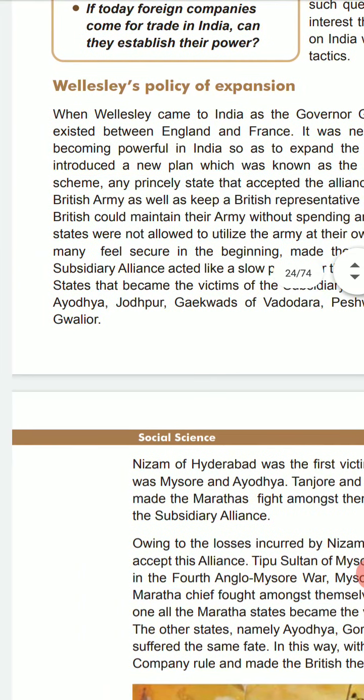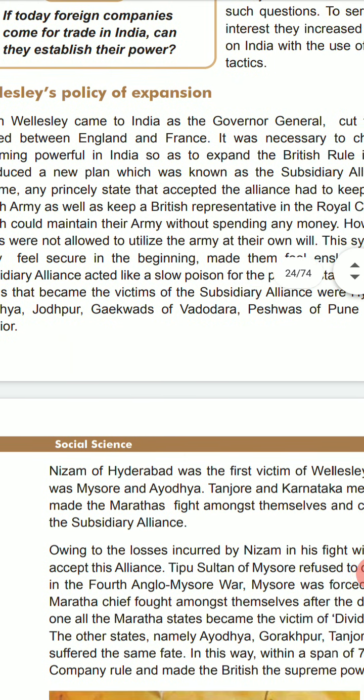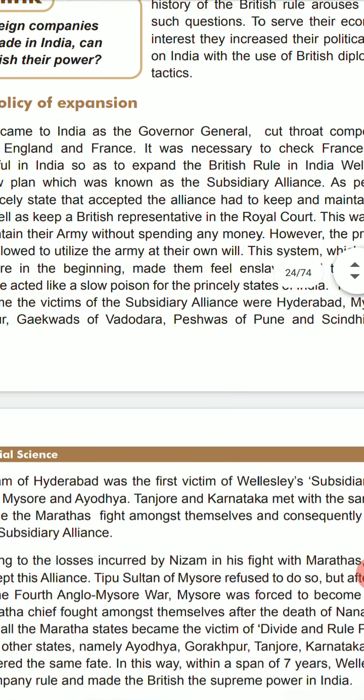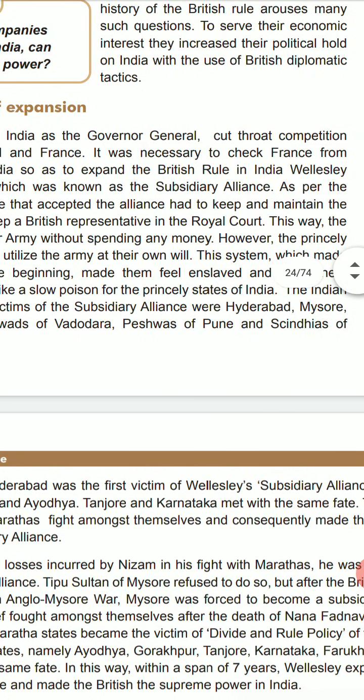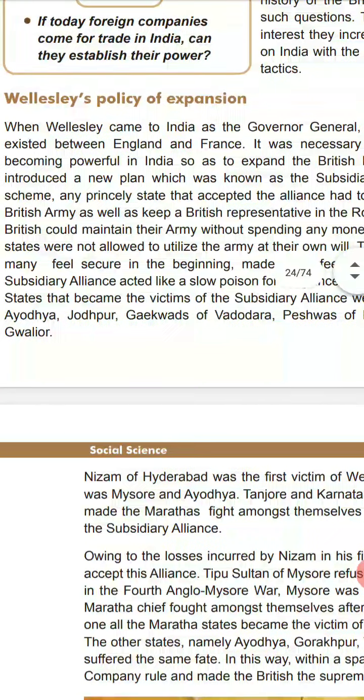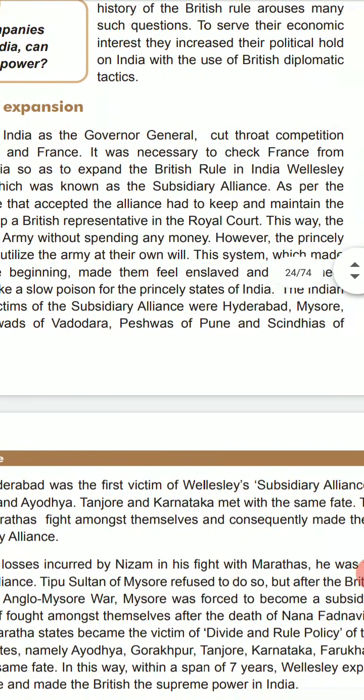As per the scheme, any princely state that accepted the alliance had to keep and maintain the British army as well as keep a British representative in the royal court. This way, the British could maintain their army without spending any money.